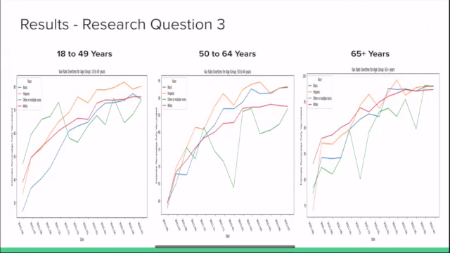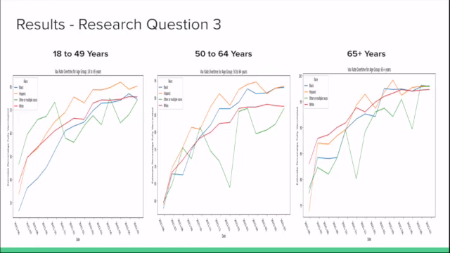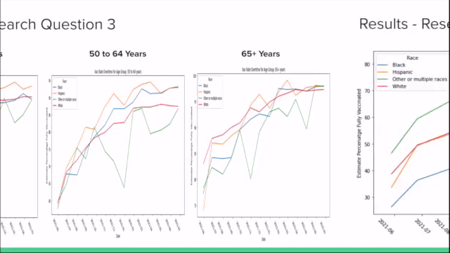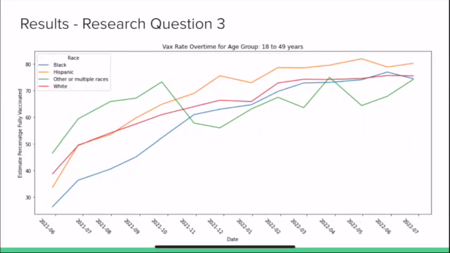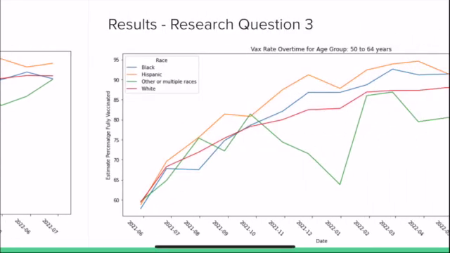The vaccination rate over time seems to be increasing for all 3 age groups that have been plotted. The other and multiple races trend seems to include uncertainty because of all the data that is incorporated in one trend line. The 18 to 49-year age group seems to follow an increasing trend line for all other races besides other and multiple races. The trend line starts at different percentages of vaccinated, indicating that the younger group had a higher vaccination rate in 2021. This could also include the people in the medical industry who needed to be vaccinated.